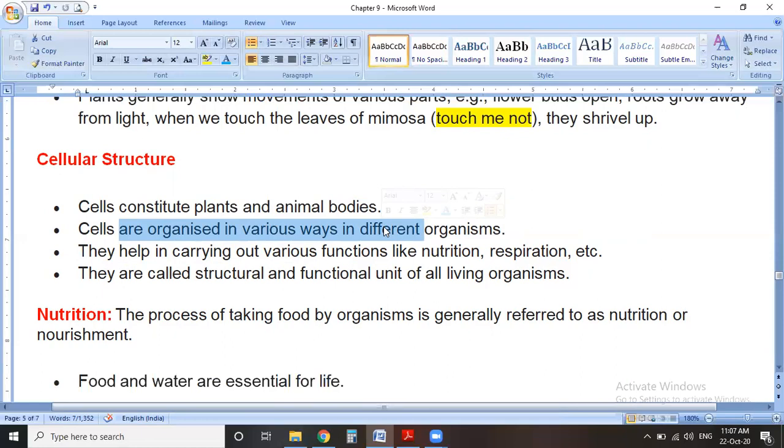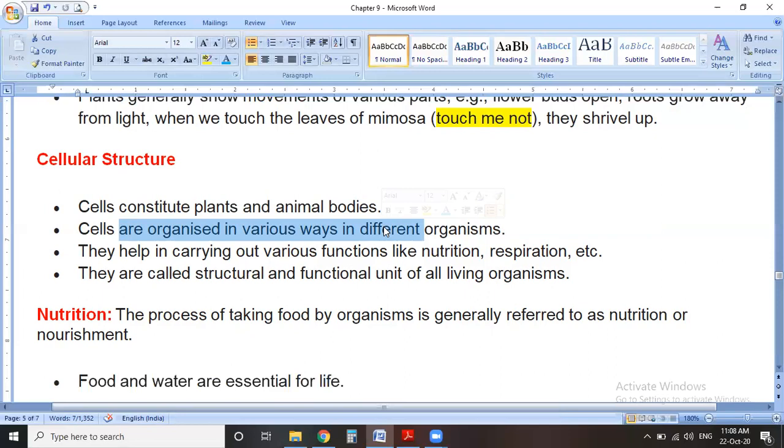The cells in fish are organized according to the habitat of water. Fish are made up of cells, but these cells organize to form organs and the body of the fish according to living in water, an aquatic habitat.